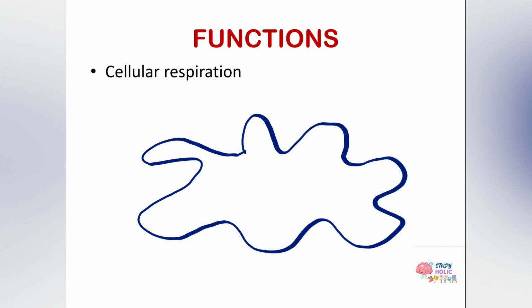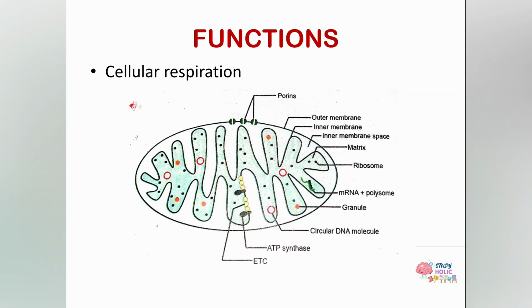These folds are known as cristae, and these cristae are responsible for increasing the surface area of mitochondria. On the inner surface of the cristae, the mitochondria has granular particles, and these granular particles are known as ATP synthase. Here is the ATP synthase.